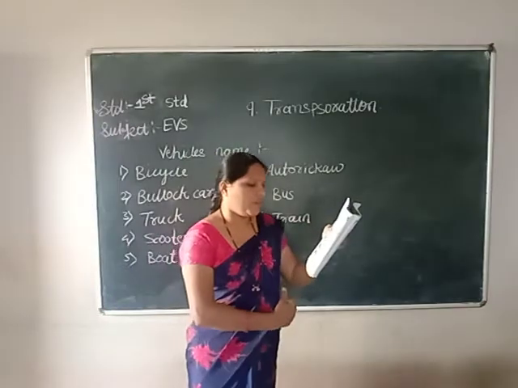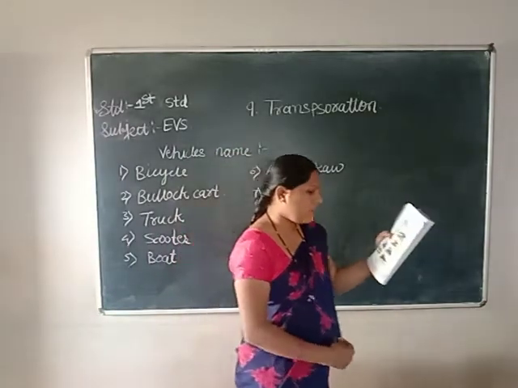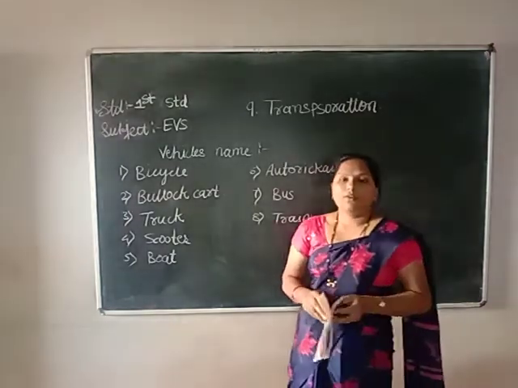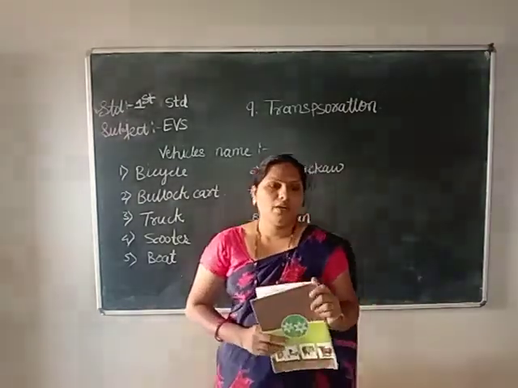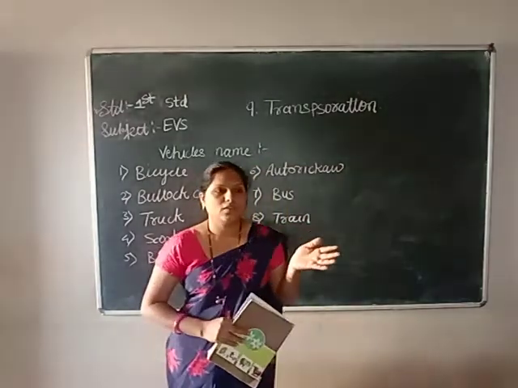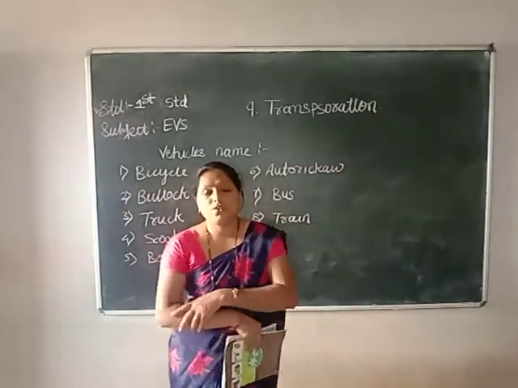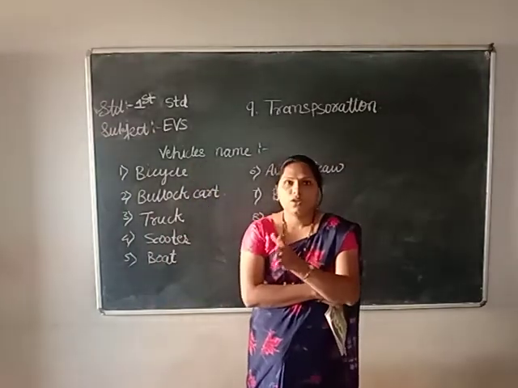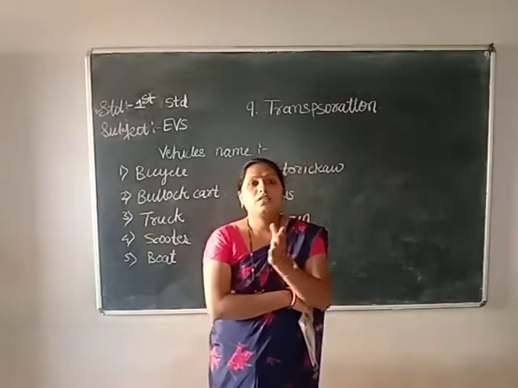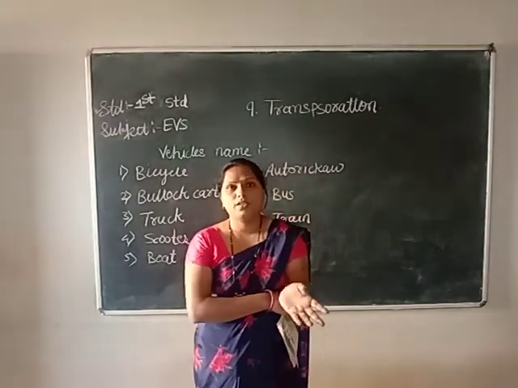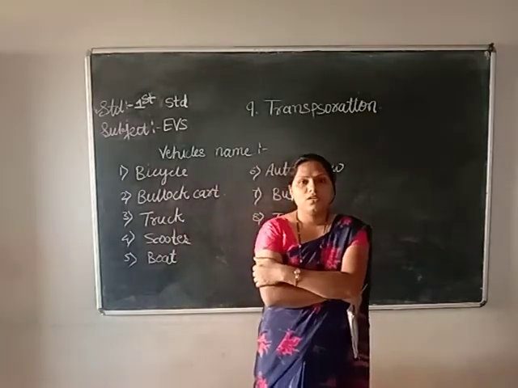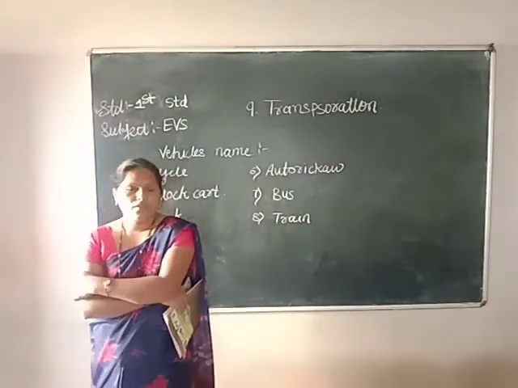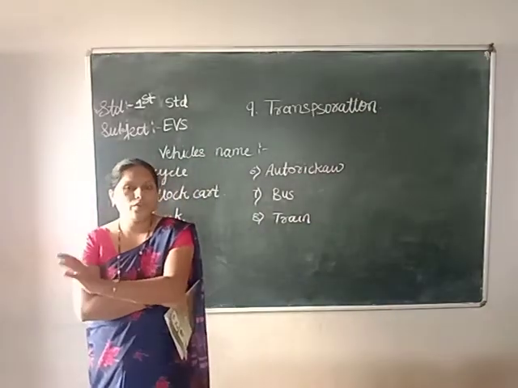Put a right mark on the vehicles you see in your locality. Name the vehicles in which you have traveled. Now, children, in summer holidays, vacations, you go to different places, different villages, different cities. By which vehicle do you go? By bus or a car, train, maybe aeroplane. All these vehicles you use to travel. If you have traveled in different vehicles, write the names of these vehicles in your book.